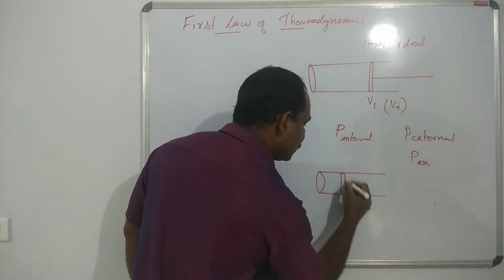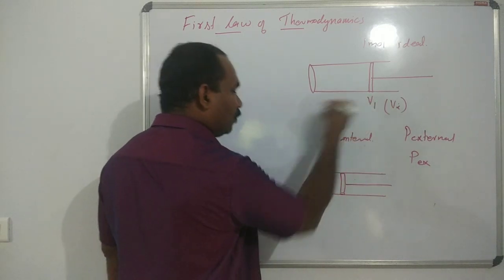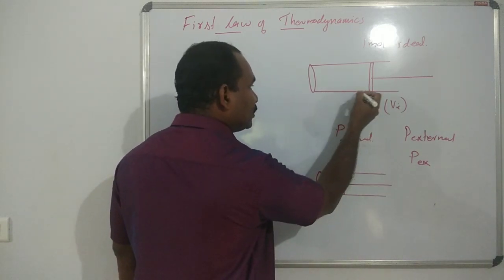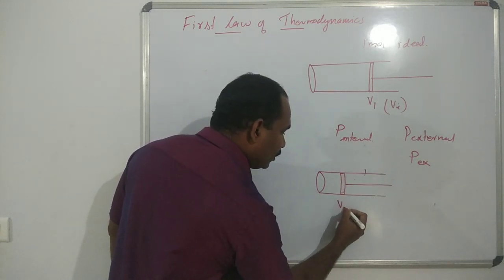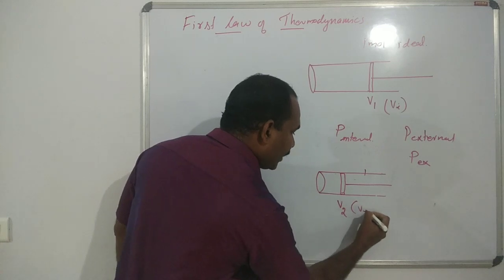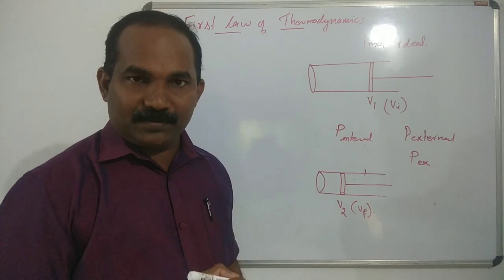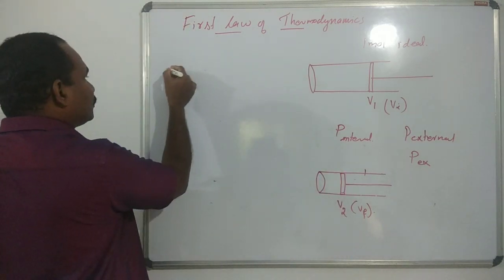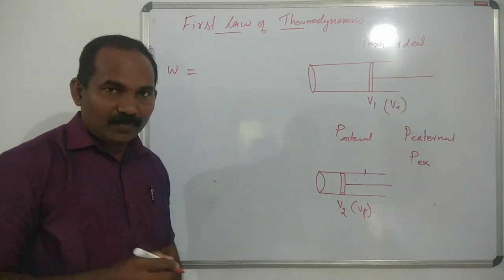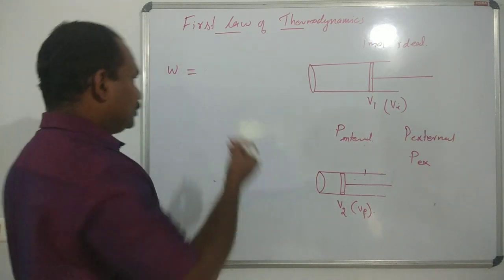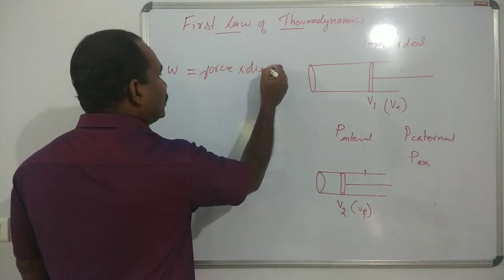Now the piston is at this area, and the volume changes. Initially the volume is here. Now the volume is V2 or V final. Okay, V final. And also we know that W is equal to force into displacement.